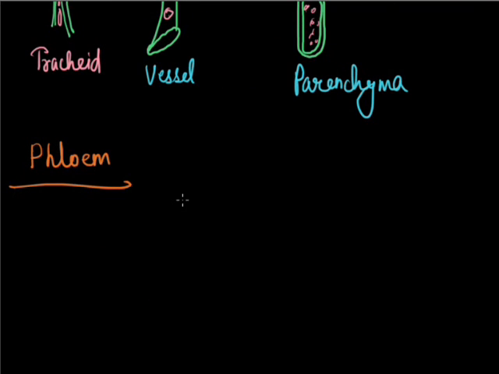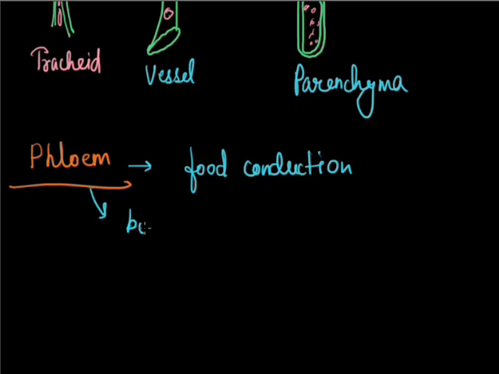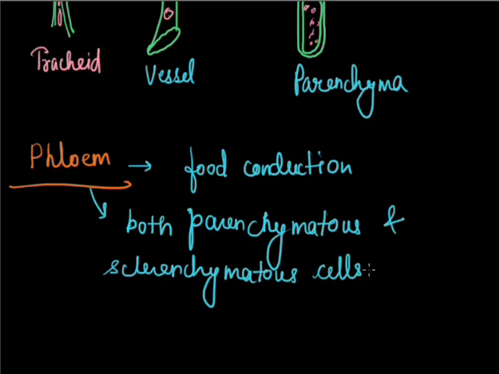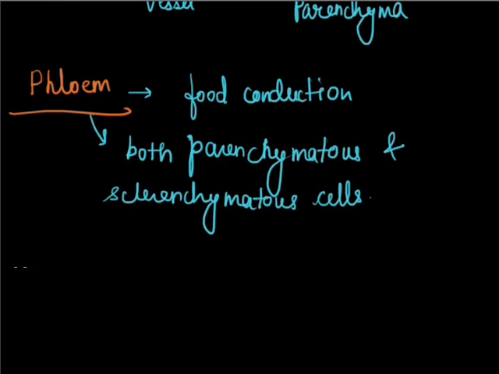The second complex tissue is phloem. As I have already told you, this is responsible for food conduction. It consists of both parenchymatous and sclerenchymatous cells. It is also of four types.